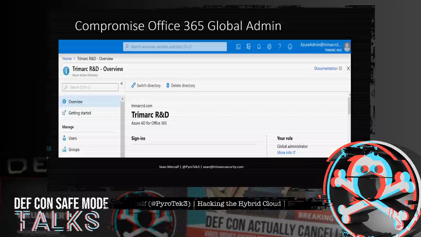Now, what I'm going to do is walk through a scenario where we have Acme. They have a new Office 365 environment. They've had Azure for a very long time. They're using Azure as their cloud data center. They've got domain controllers there. They've got a bunch of different servers in Azure. But they're just now spinning up Office 365. They're going to use it for email. They're going to use it for a number of different things.